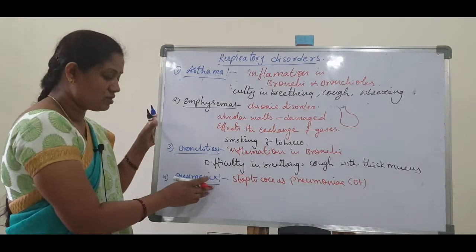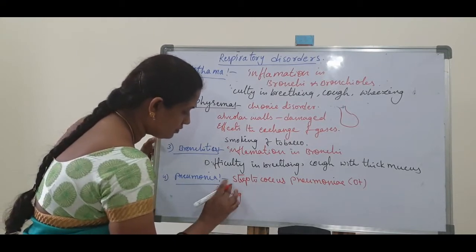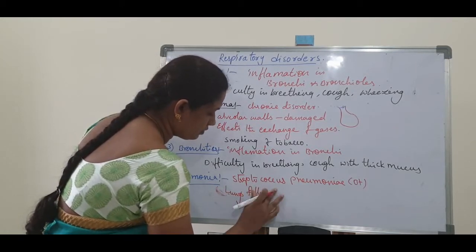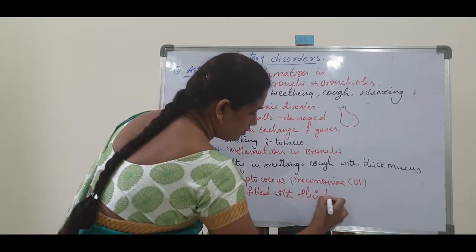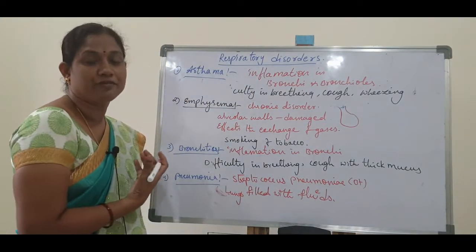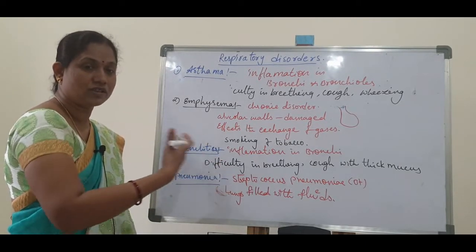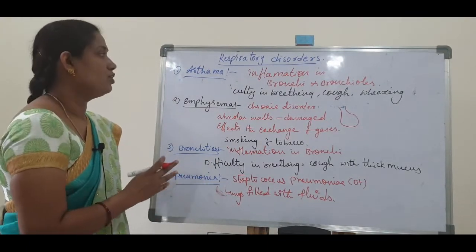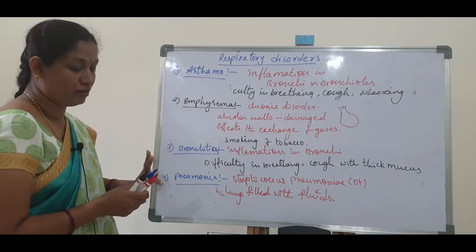In pneumonia, the lungs are filled with fluids. The lungs and alveoli in the respiratory system are filled with fluids. So what will happen? They also affect the exchange process, the exchange of oxygen and carbon dioxide. So these are the main respiratory disorders: asthma, emphysema, bronchitis and pneumonia.